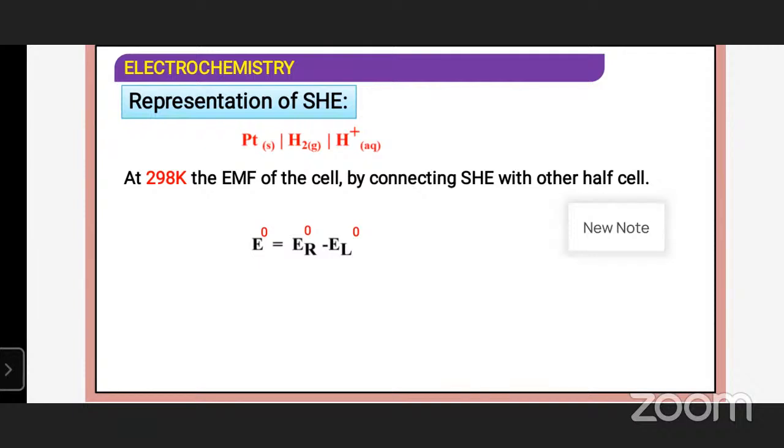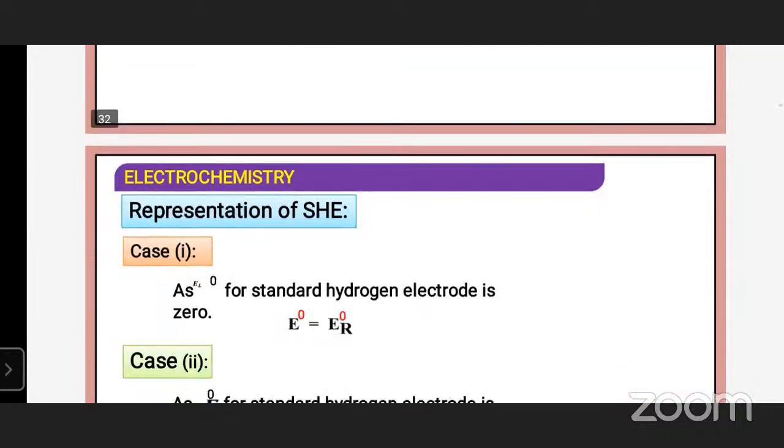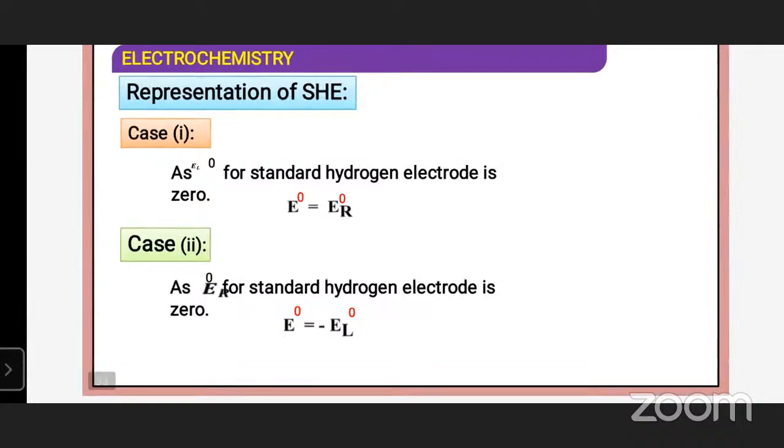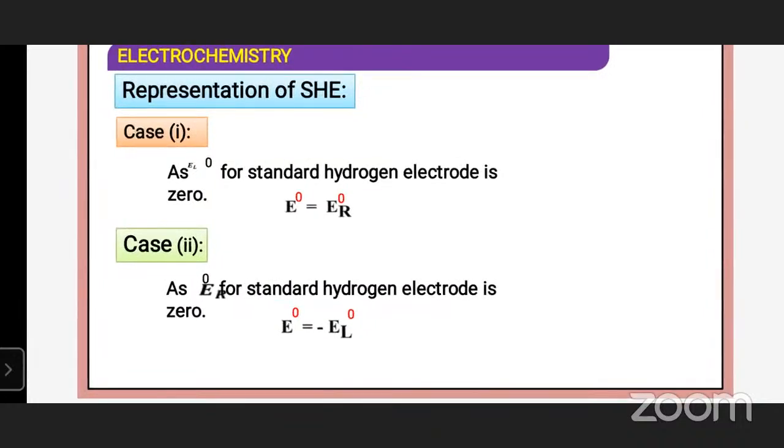...gives the reduction potential of the other half cell if the concentrations of the oxidized and the reduced forms of the species of the right-hand half cell are unity. Then the cell EMF is equal to the standard hydrogen electrode potential given by cell E naught is equal to E naught right-hand side minus E naught left-hand side. So with the standard hydrogen electrode as the left-hand side, which is 0, the standard hydrogen electrode is 0.